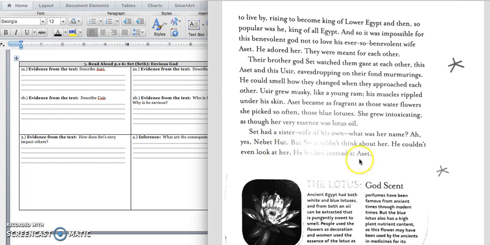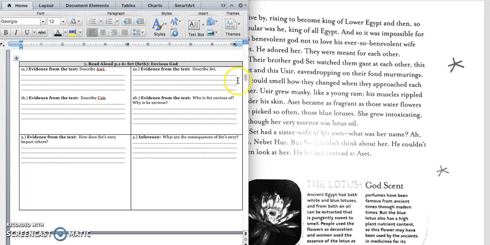And he believes that Aset is more beautiful than his wife, Nebet-Hut. In box 2A, we would write, Set is Usher's brother, and he thinks Aset is more beautiful than his own sister wife, Nebet-Hut. Press pause to write down your answer and play when you're ready for 2B.